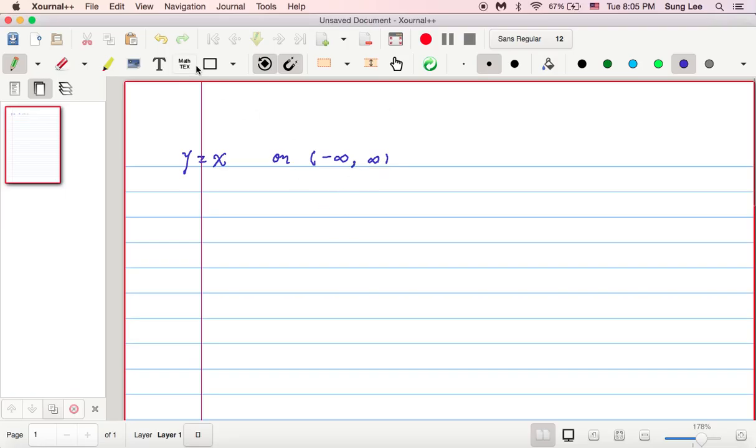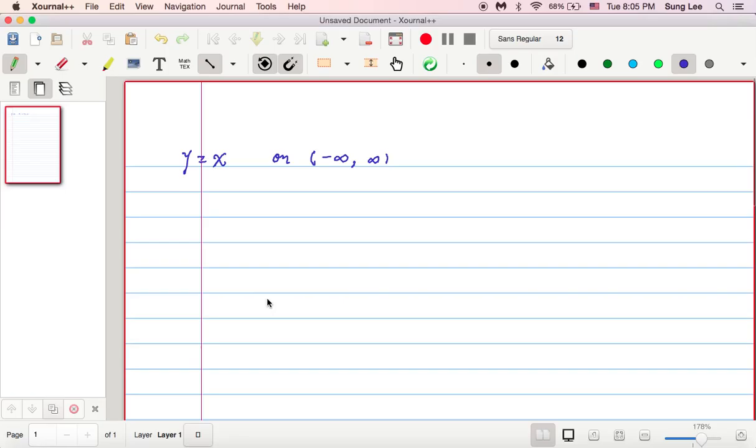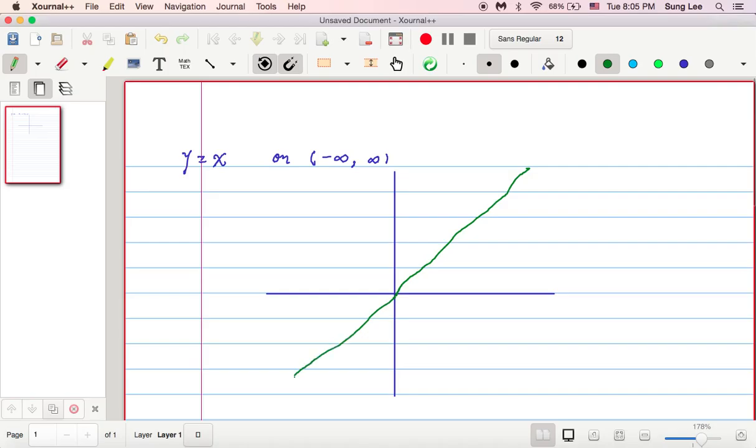So you know the graph. It's supposed to be a straight line, so let's just pretend that this is a straight line.